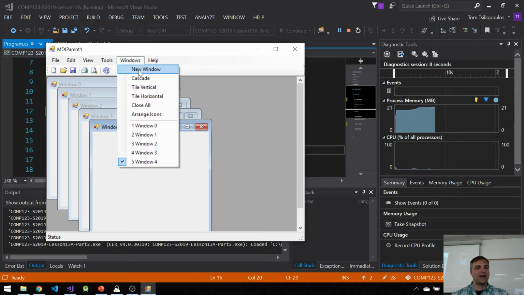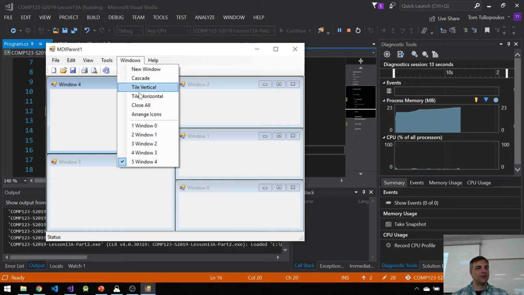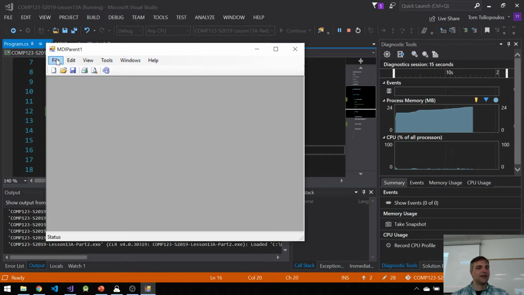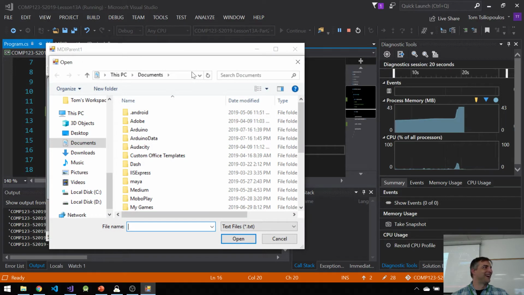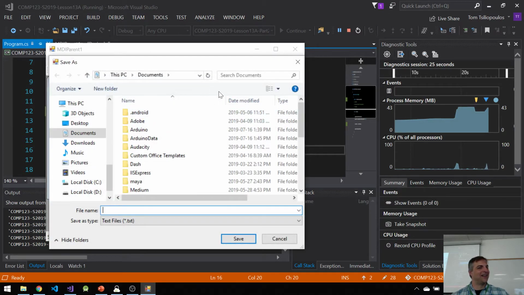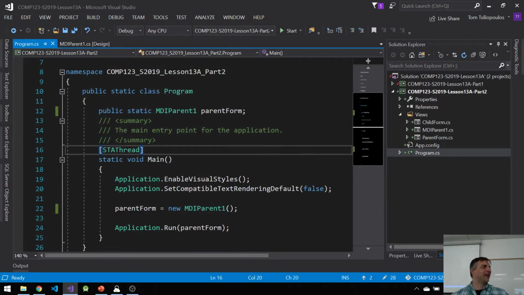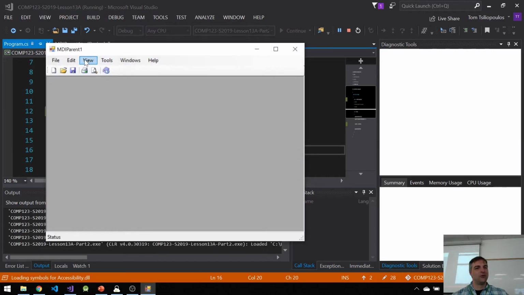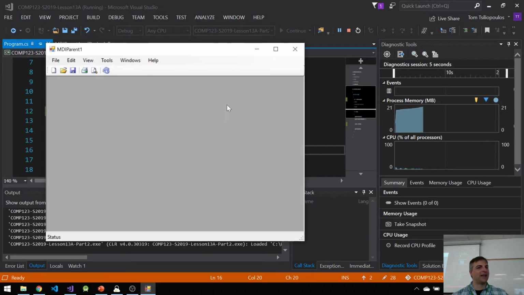I can go to Windows. I can even do things like cascade, tile vertical, tile horizontal, close all, arrange icons. I can also do a new item, and I can open a new file, open file dialog. All that work we did before. Save file dialog, it does save file dialog, and it even does exit, right? So it does it all. And by the way, it also does the view for my status. So I can say my toolbar, I don't want to see my status bar, I want to put all those back, it does all that. So the MDI form actually does it for you.